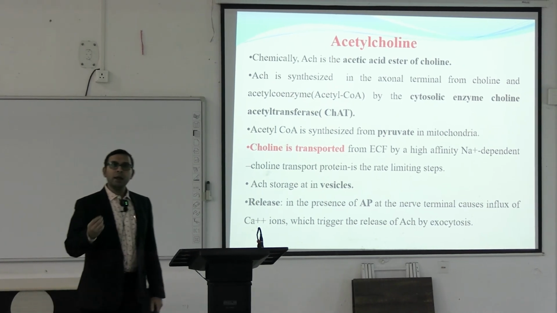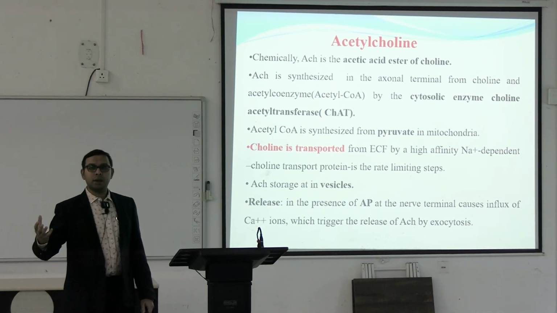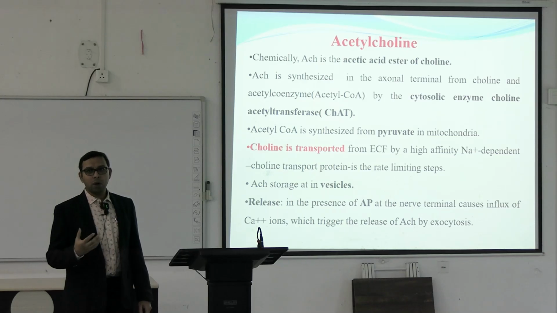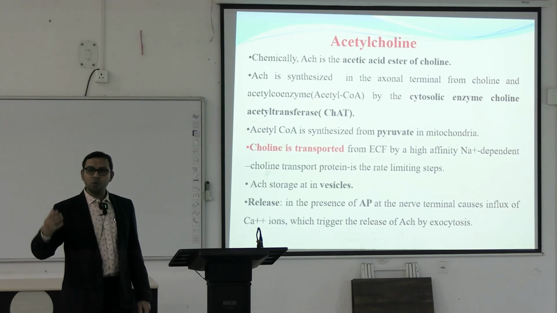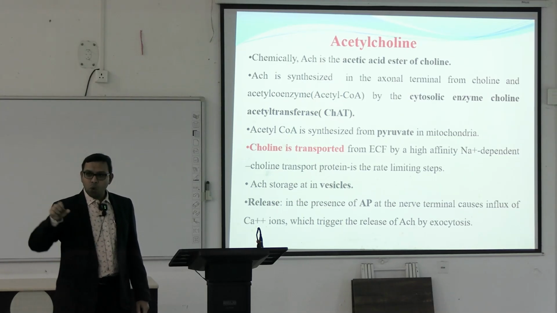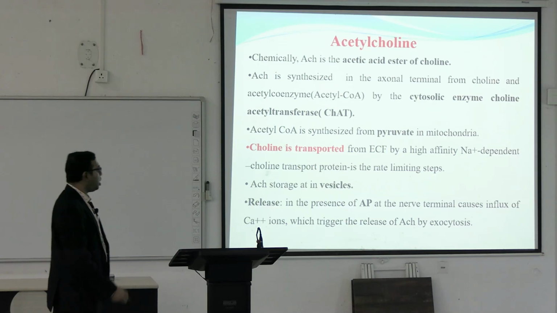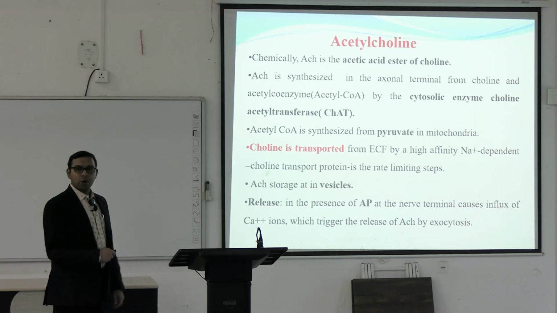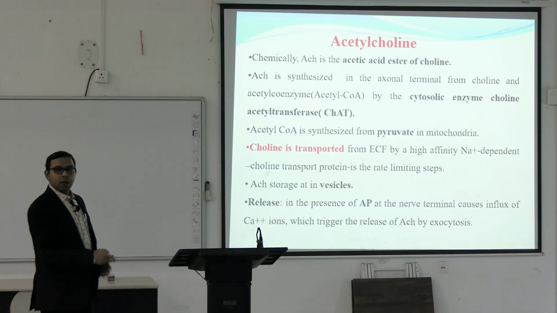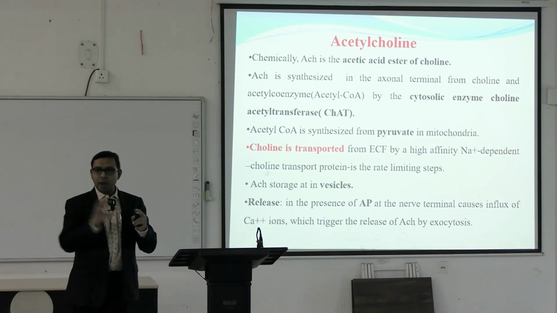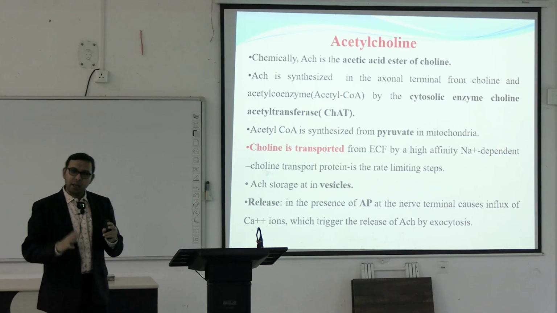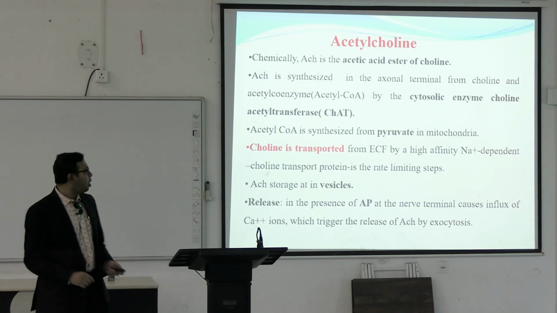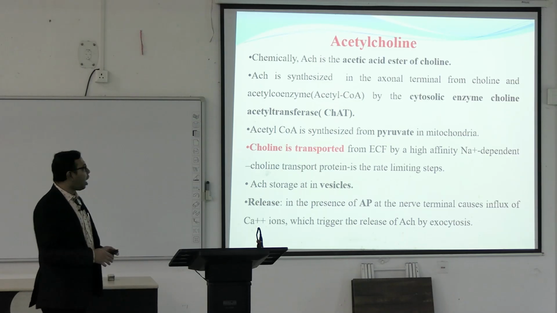Choline has to be obtained from the outside. It is not synthesized de novo; it is taken from different types of foods, it is present in the blood, and choline uptake happens within the body. Acetyl-CoA is synthesized from pyruvate in the mitochondria. So there are two parts, acetyl-CoA and choline. Acetyl-CoA is synthesized within our body from pyruvate, and choline is to be taken from the outside.